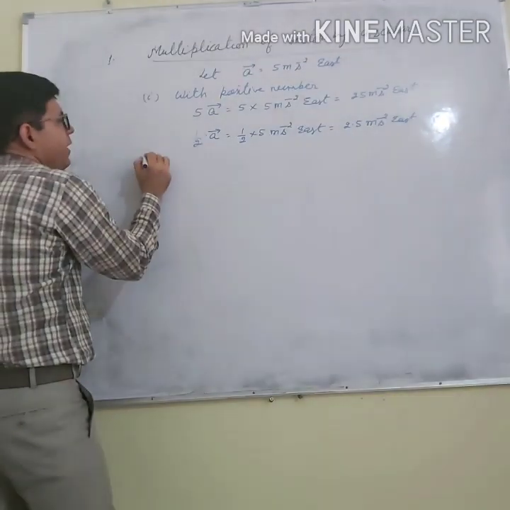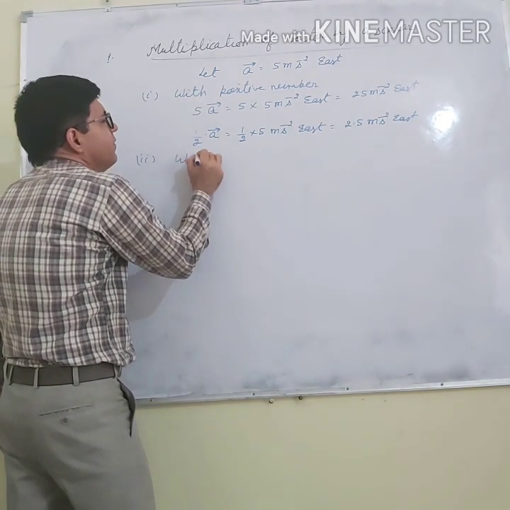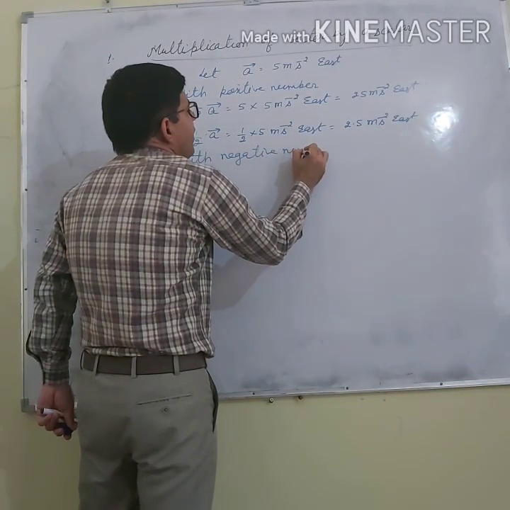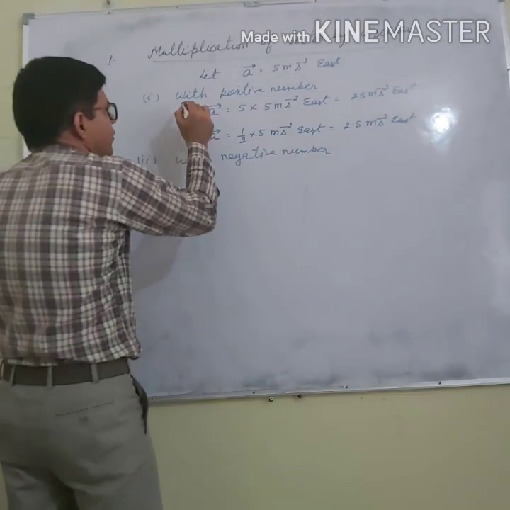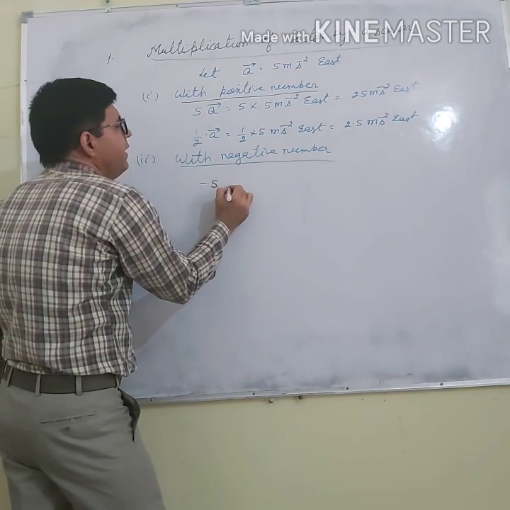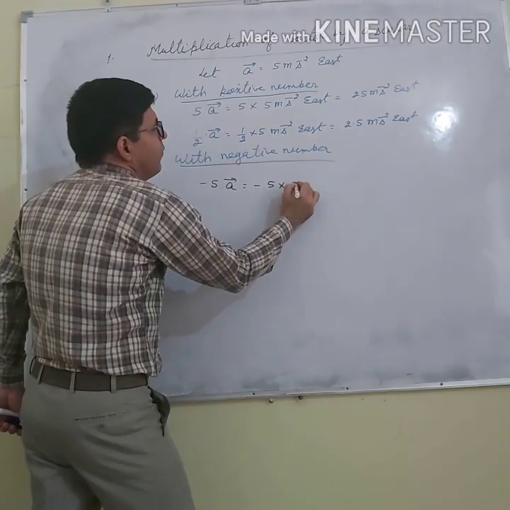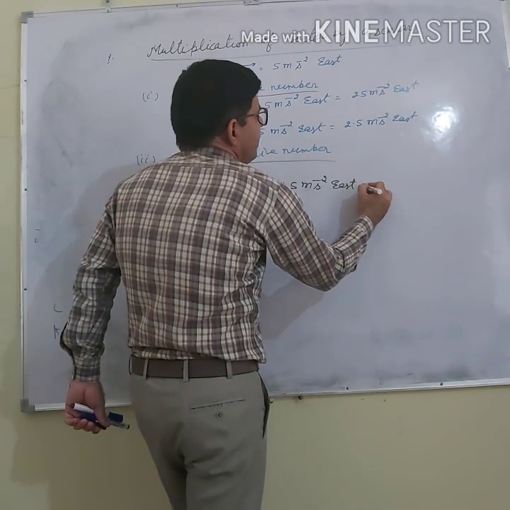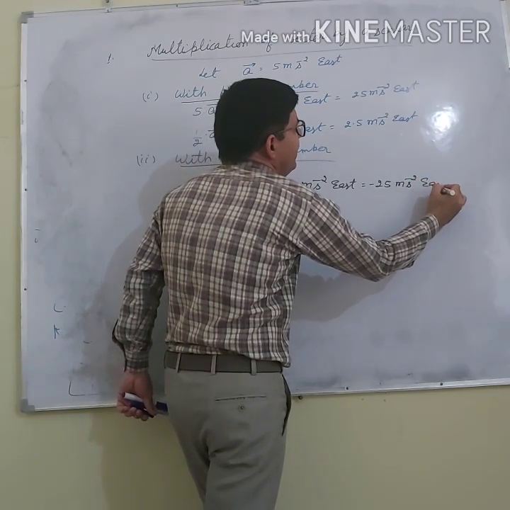Second is, if I multiply with a negative number. What will happen in this case? With a positive number I explained to you; now a negative number, let us say again minus 5A. What will happen? Minus 5. What is A? 5 meter per second square east. So I can say minus 25 meter per second square east.